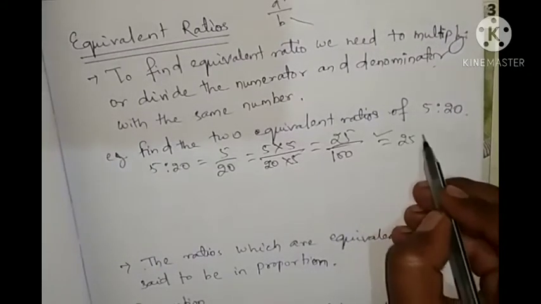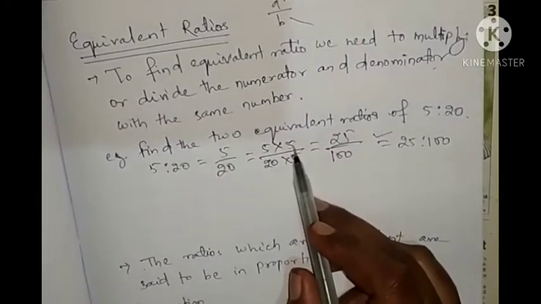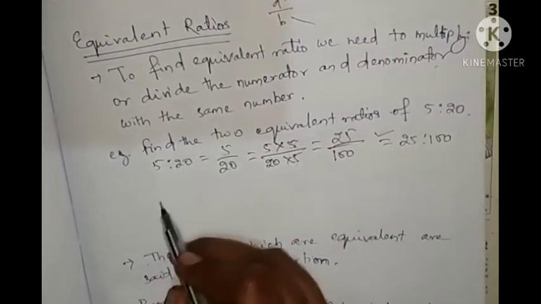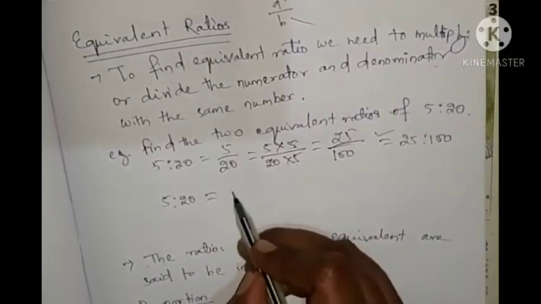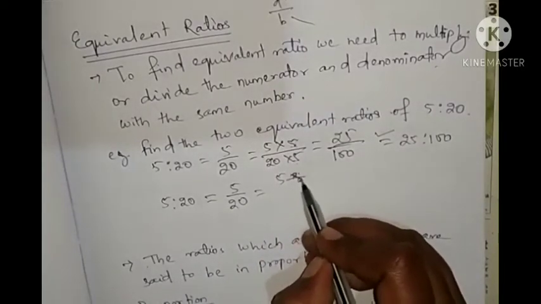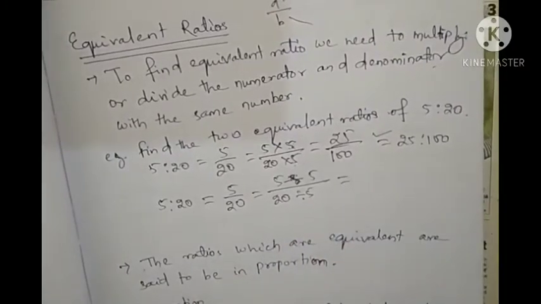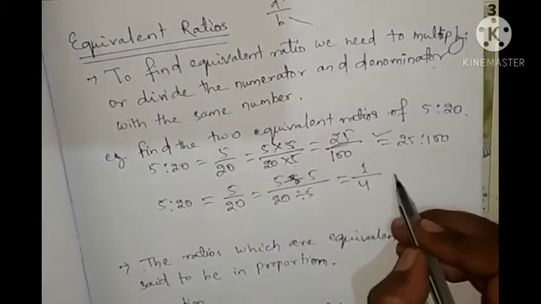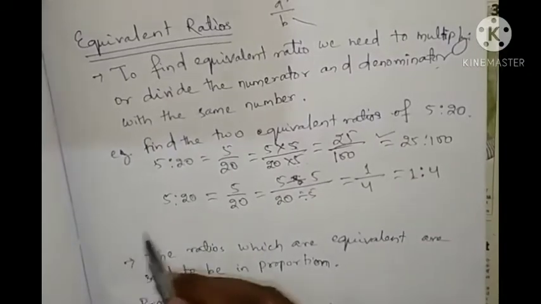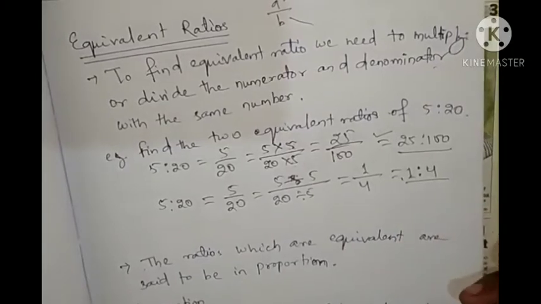You can write it as 25:100. Here we have done multiplication. We have multiplied both numerator and denominator by 5. Let's do one division. So 5 by 20, divided by 5, 20 divided by 5. So this is 1, this is 4. 1 by 4, that is 1:4. So look at here, one equivalent ratio is 25:100 and another equivalent ratio is 1:4.